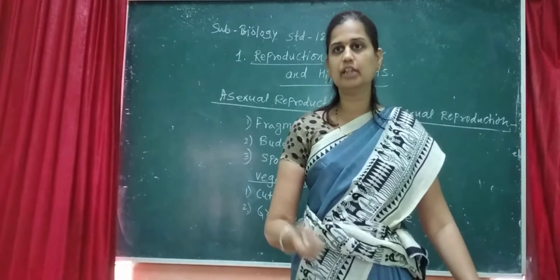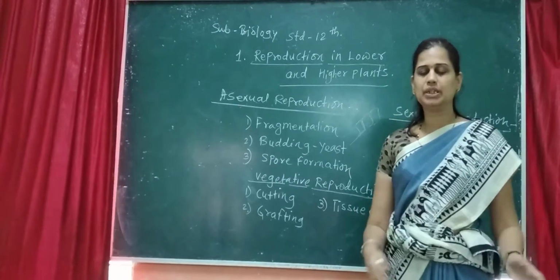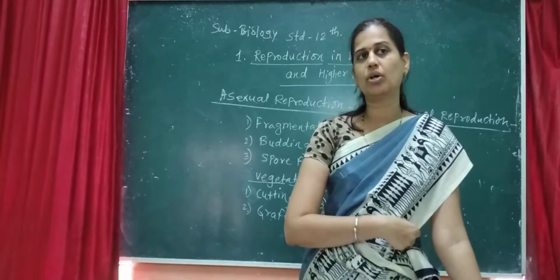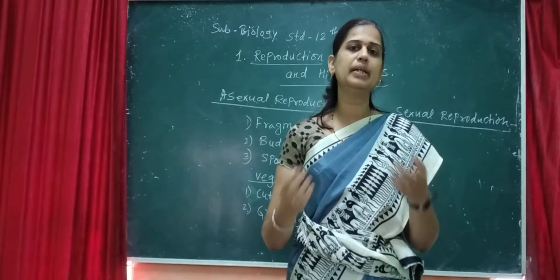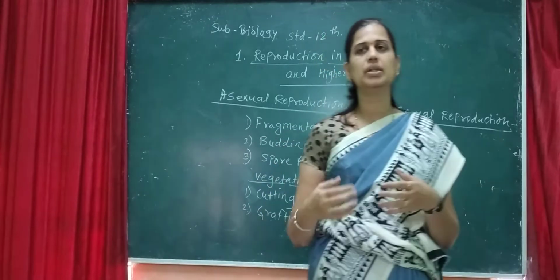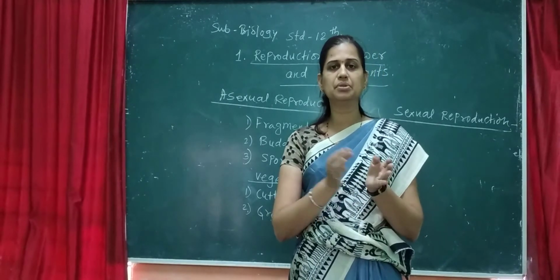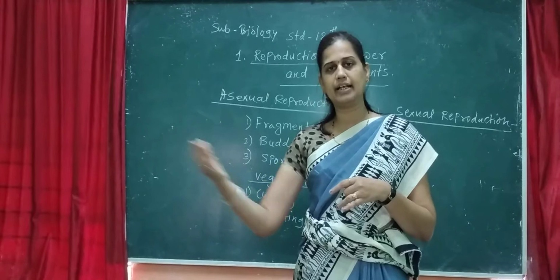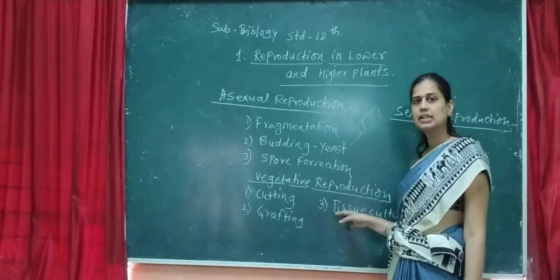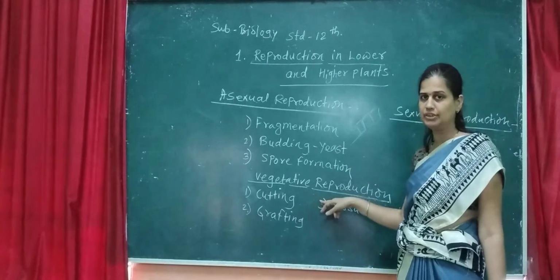So grafting is nothing but another process. There is another process, tissue culture. It is a modern technology. In this modern technology, some little part or some tissue can be developed in the same variety of a plant, for culturing purposes, or for the development of new varieties. The good genes and good tissues are collected and then grafted, and there are so many processes later on. This modern technology is called tissue culture. This is nothing but vegetative reproduction. First is vegetative reproduction.